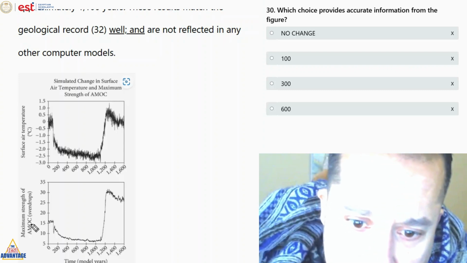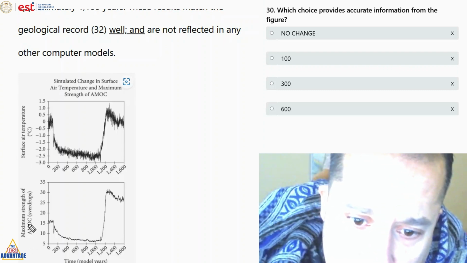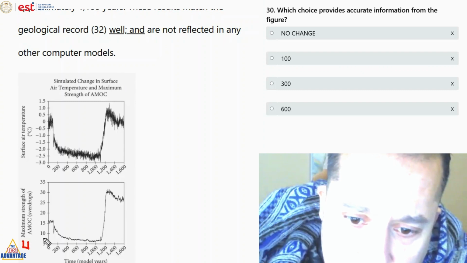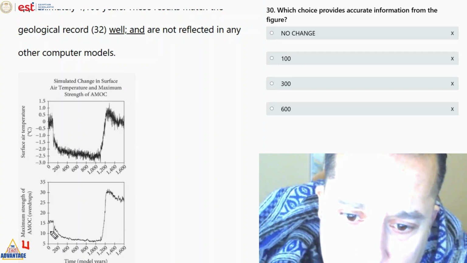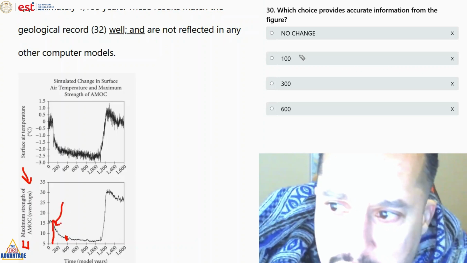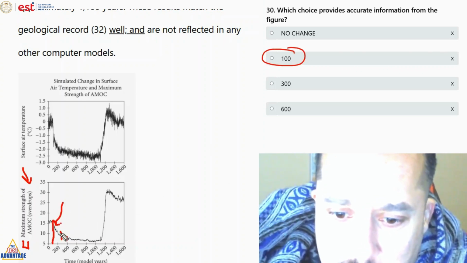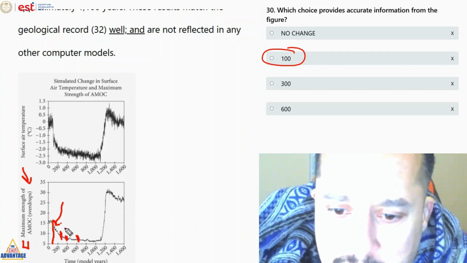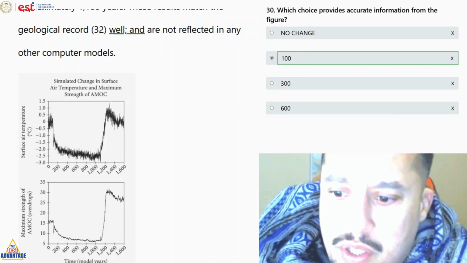So the surface maximum strength of AMOC, okay, after 400 years, but say 400, right? After 100 years, so this is the one we're going to focus on, by the way. Okay. So the falling starts from here. So we're going to say after 100 years, because 300 is here and 600 is here. This is not the beginning of the fall. This is the beginning of the fall. And it's about 100 years.